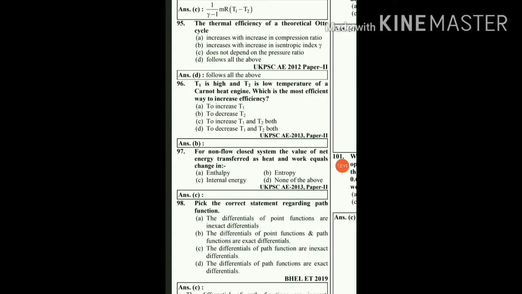Then next, T1 is the high and T2 is the low temperature of a Carnot heat engine. Which is the most efficient way to increase the efficiency? The formula for the reversible heat engine is 1 minus T2 upon T1, where T2 is the lower side temperature and T1 is the higher side temperature. Here the most efficient way is to decrease the lower side temperature, that is the sink side temperature T2. If you decrease the value of T2, the engine becomes more efficient. For the Carnot engine, a theoretical cycle, the efficiency will be maximum. So option B will be the right answer, to decrease T2.